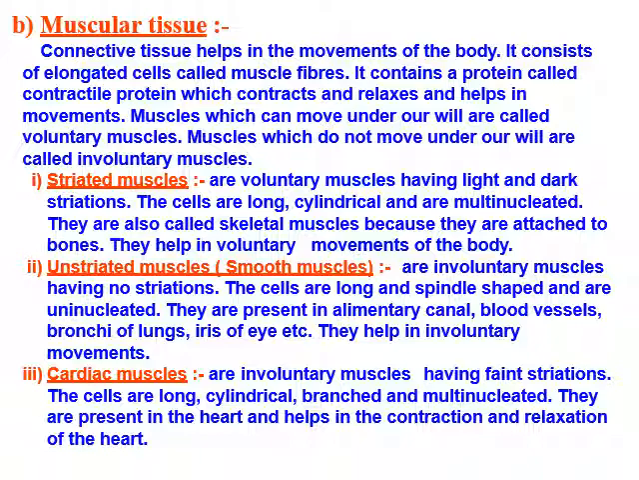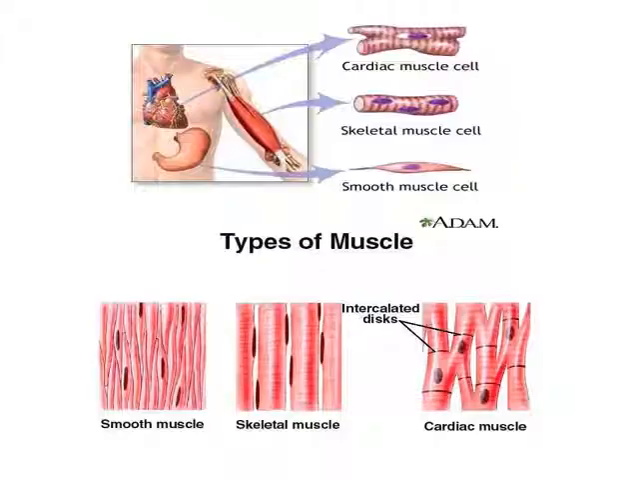And the third is the cardiac muscle, heart muscles. They are involuntary. The heart does not work according to our will. Cells are long, cylindrical, branched and multinucleated. They are present in our heart and help in the contraction and relaxation of the heart. Now you can see the three types of muscular tissues: smooth muscle, skeletal muscle and cardiac muscle in this diagram.